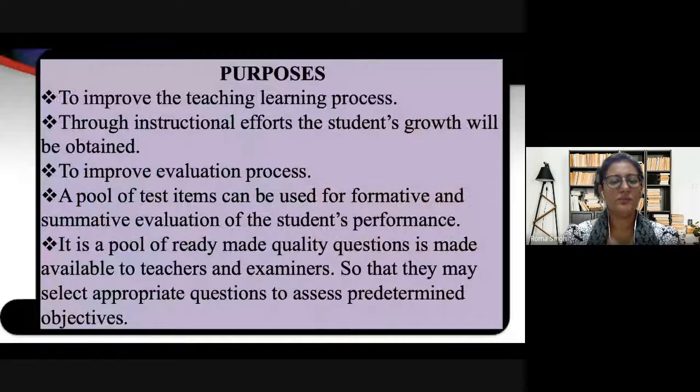Now, these are the purposes of a question bank. Now we will come to know why they are so important. It improves the teaching-learning process. Yes, whatever the students have learned in the class, whatever the teacher has taught in the class, they will be able to practice more and more with the help of the questions. And through instructional efforts, the students' growth will be obtained.